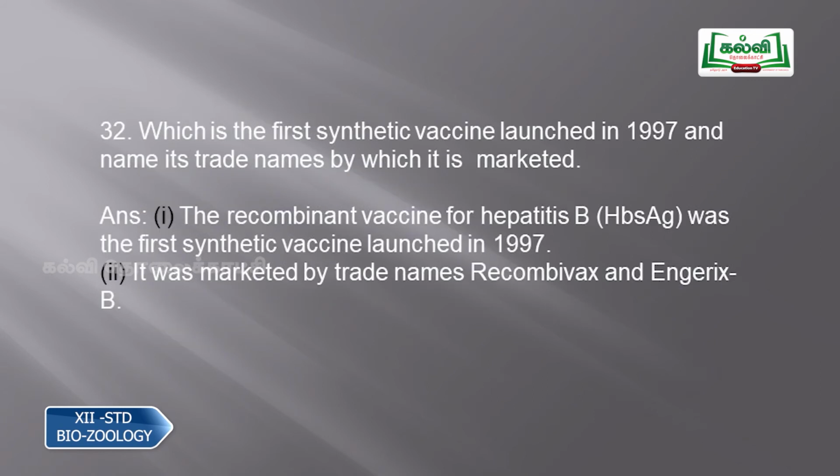Then question number 32, which is the first synthetic vaccine launched in 1997, and name the trade names by which it is marketed.